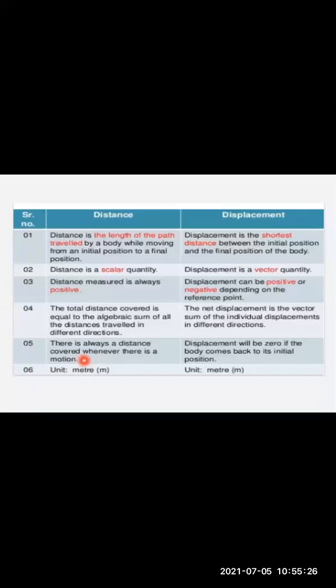Okay, so whenever there is motion, there is going to be a distance covered. Displacement will be zero if the body comes back to its initial position. So in the first example only we saw the runner started from its initial position and he returned back to its same position when the race has ended. So we say the displacement was zero in that case.